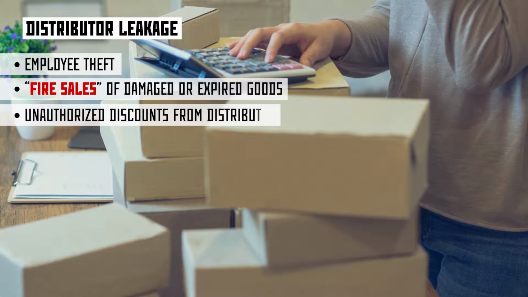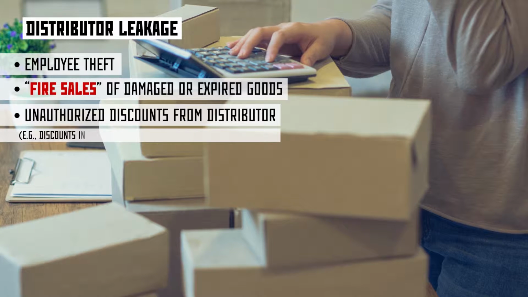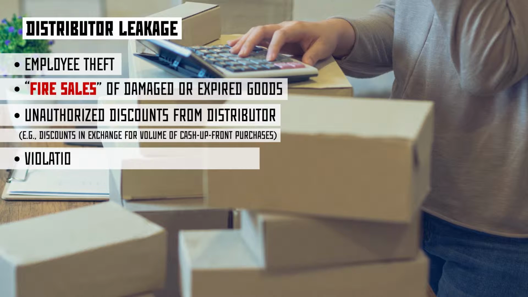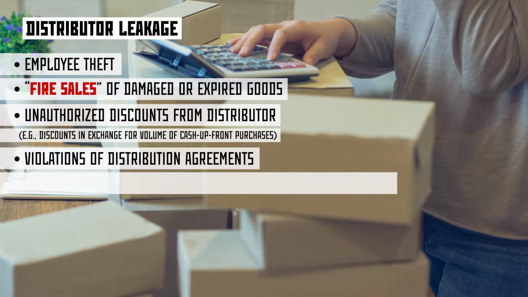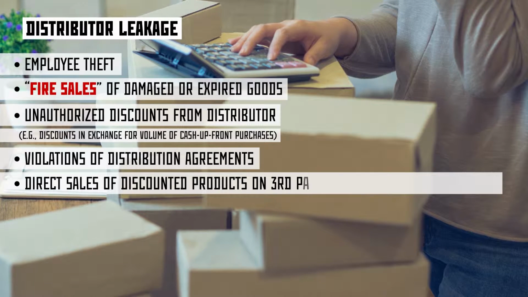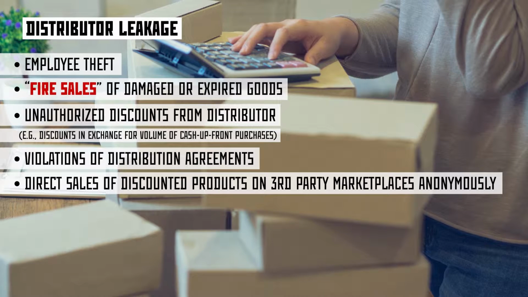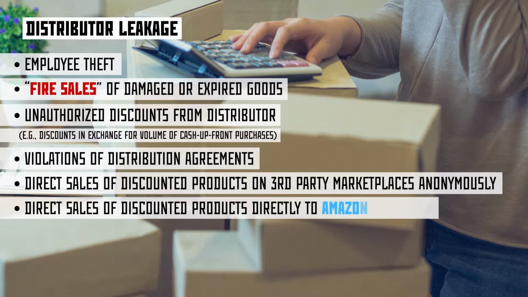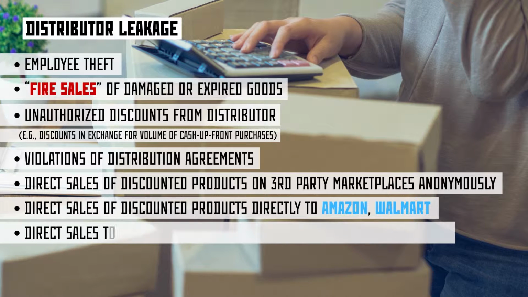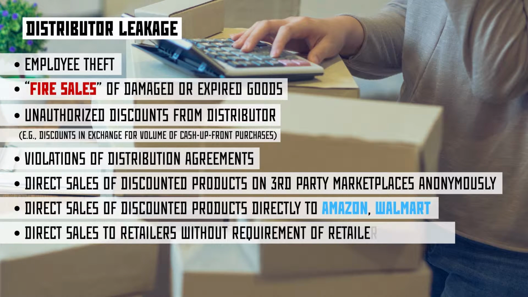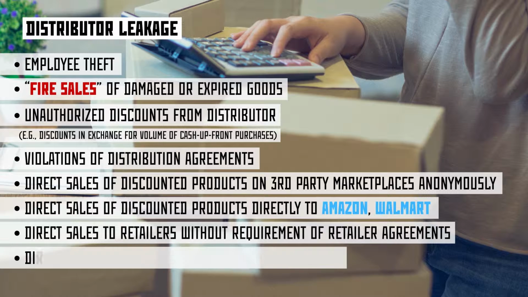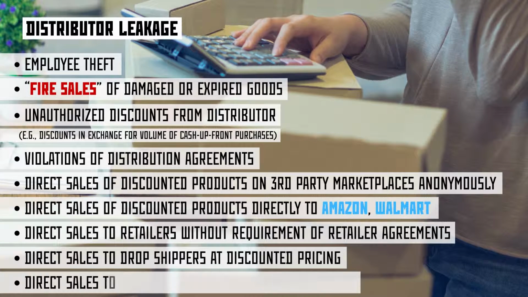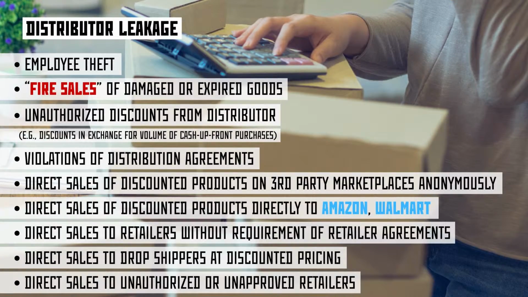Unauthorized discounts from distributor, e.g. discounts in exchange for volume of cash upfront purchases. Violations of distribution agreements. Direct sales of discounted products on third-party marketplaces anonymously. Direct sales of discounted products directly to Amazon, Walmart. Direct sales to retailers without requirement of retailer agreements. Direct sales to dropshippers at discounted pricing. And direct sales to unauthorized or unapproved retailers.